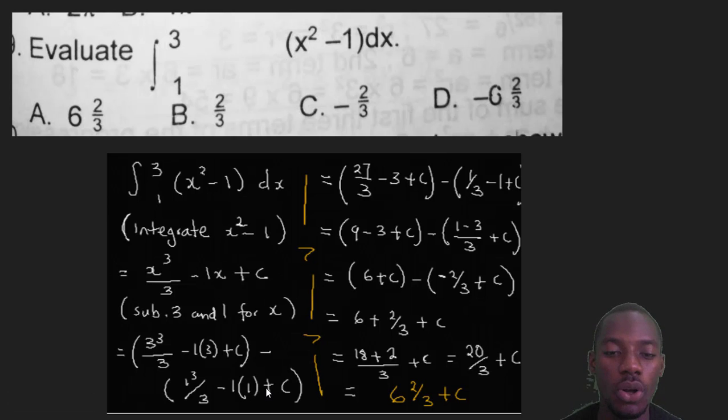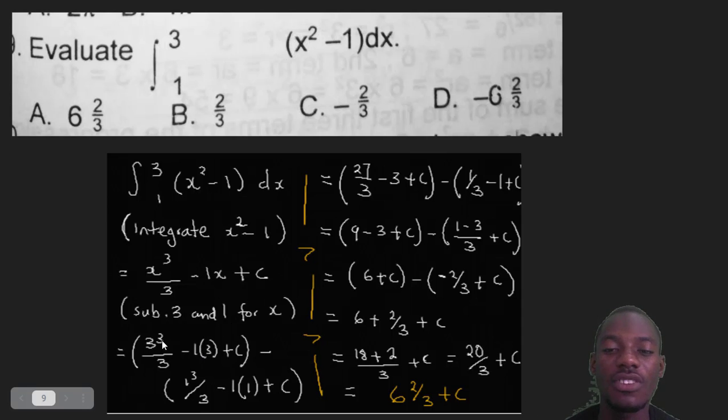1 bracket 1 plus c, and I substituted here into this answer here. I substituted 3 here minus, and I substituted 1 here. So the substitution of 3 is minusing the substitution of 1. That's what this thing means. So this thing can be solved by integrating this expression first, then substitute 3 for x, minus the substitution of 1 for x, and that's what you have here.